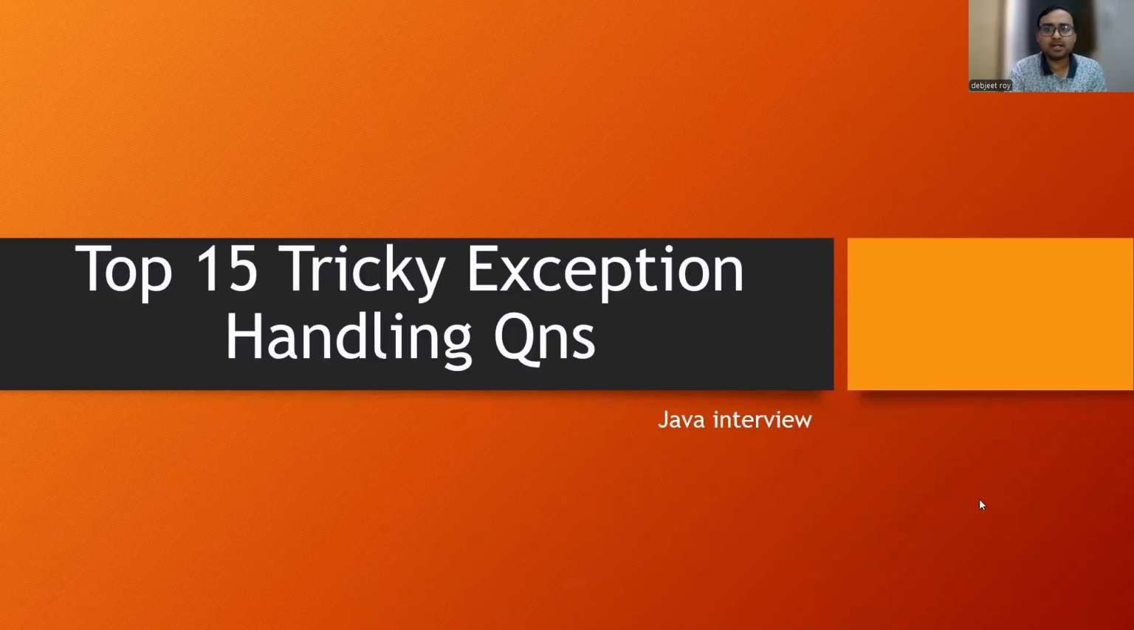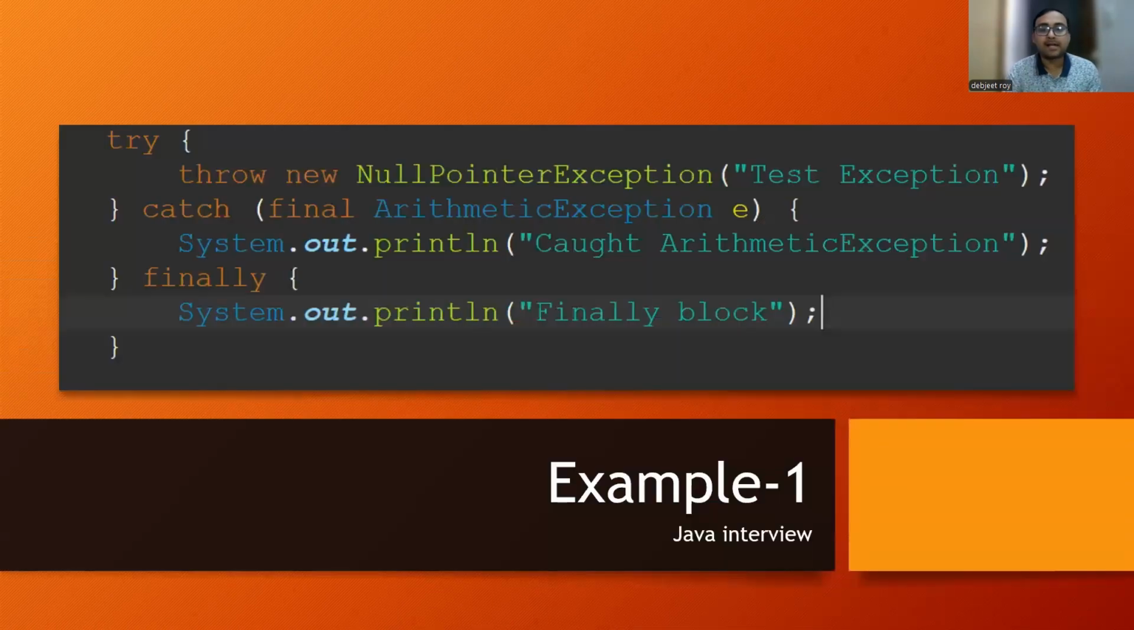I hope you can see my screen now. So we'll be discussing the top 15 tricky or most commonly asked questions in exception handling. The first example question: in a try block, I'm throwing a new NullPointerException with a message like test exception, and in the catch block, I am catching ArithmeticException. There I print that I have caught ArithmeticException, and in the finally block I am printing one statement. So what can be the output for this code?